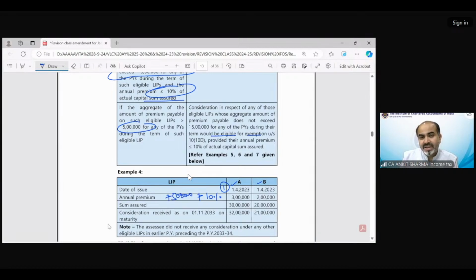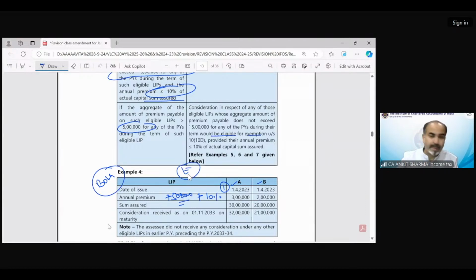So what is the correct answer? Both could be exempt or not? The correct answer would be both could be exempt, because in the aggregate it is not exceeding 5 lakh and the percentage condition also has been combined. So both should be exempt. Exactly this kind of question could be asked in your examination.